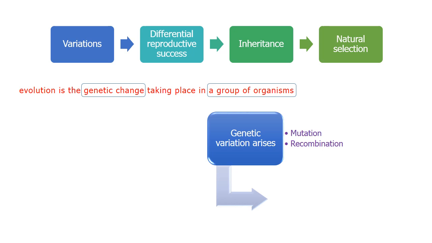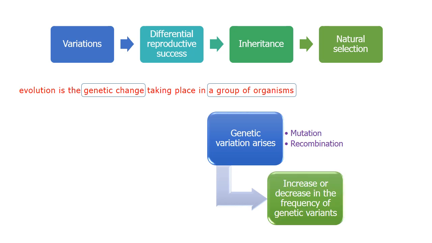In the next process, the frequency of these genetic variants increases or decreases in a population. There are several evolutionary forces acting on this frequency change. They are mutation, migration, genetic drift and natural selection.